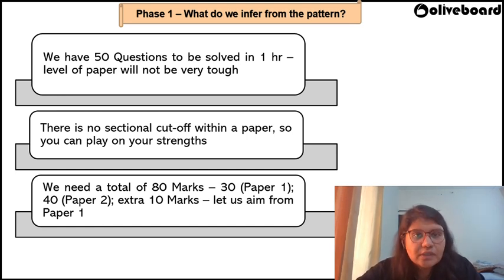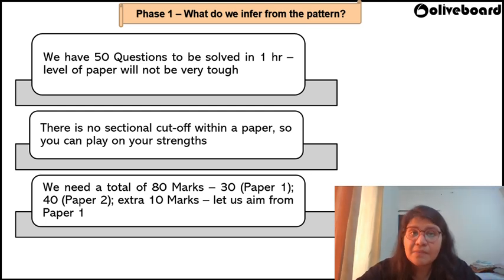We need a total of 80 out of 200 to clear phase 1 of IFSCA Grade A 2023, right? Now, the first paper minimum requirement is 30. The second paper minimum requirement is 40. So 30 plus 40 is 70. We need 80. What we would suggest you to do is try to get this 10 extra marks from paper 1 because paper 1 is comparatively easier than paper 2.